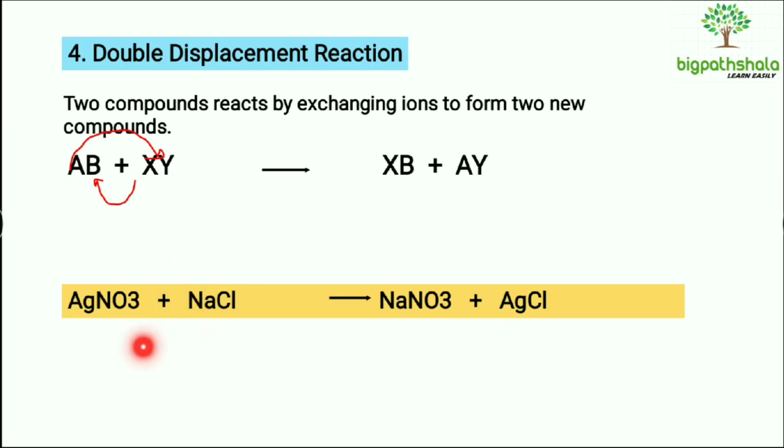So, sodium will come in place of the Ag, that is silver, and silver will come in place of the sodium, right. Previously it was silver nitrate, now it will become sodium nitrate, and previously it was sodium chloride, now it will become silver chloride. Okay.